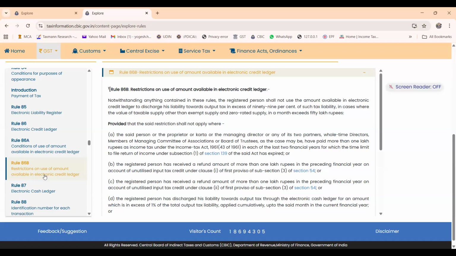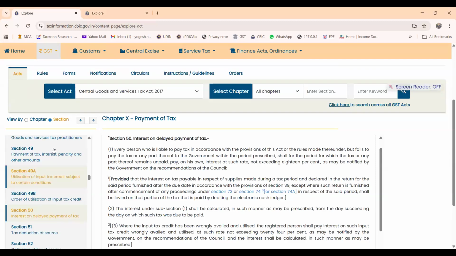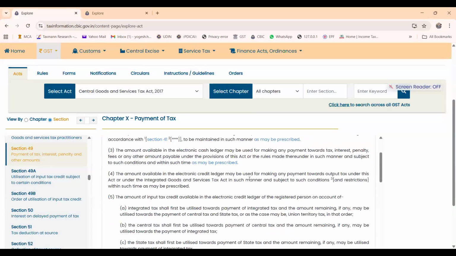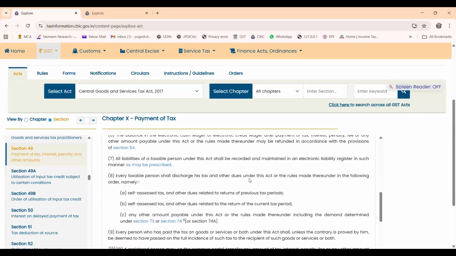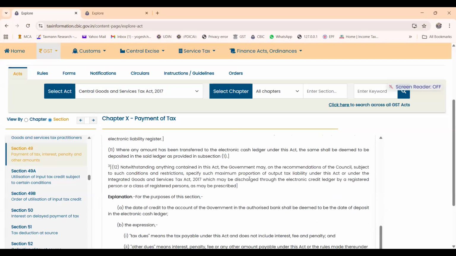Ramandeep, in my opinion, that stands on a separate footing because therein the tax was required to be paid to a correct state, and the head there, there are three different statutes. If I paid under the wrong statute, there has to be a deeming fiction for treating it in the correct statute. So therefore 77 was needed. But in my opinion, 86A is only putting a restriction on use of credit ledger. So it's a case of wrong utilization.